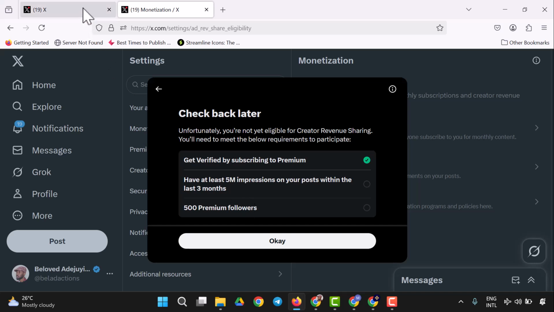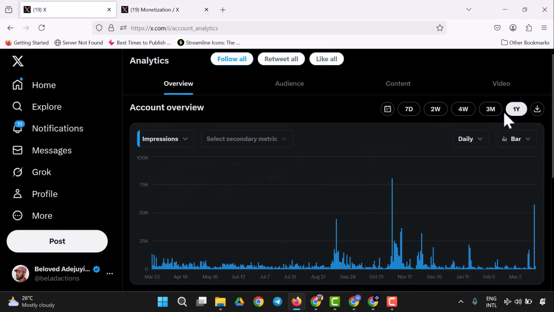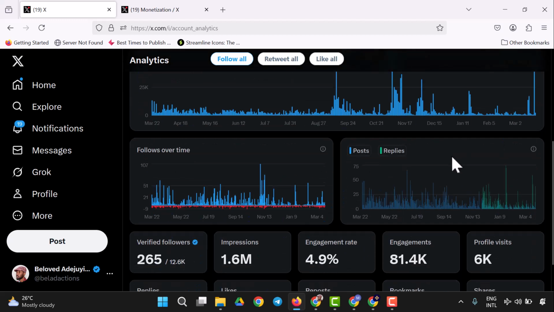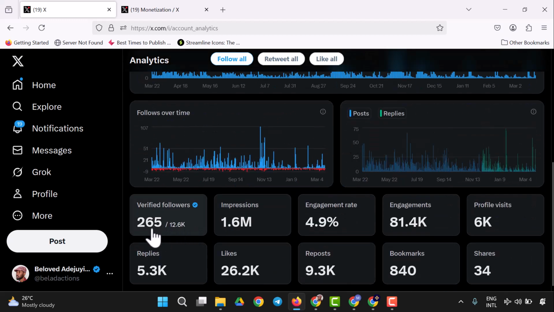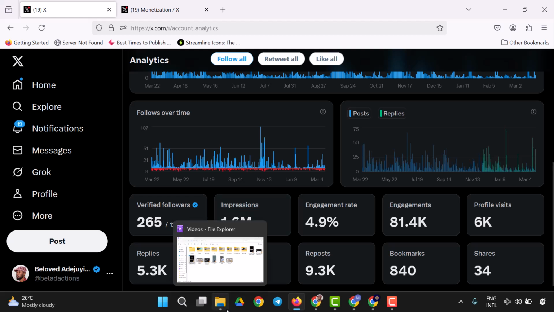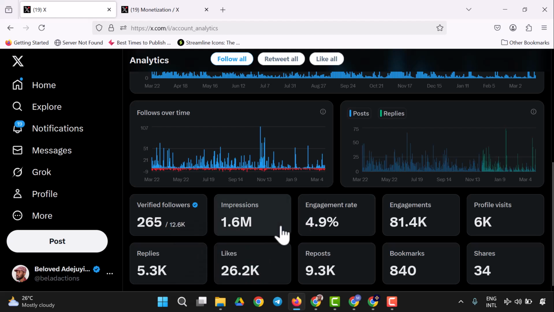So let's see what I have so far. Right now I would input 1 year. In 1 year so far, I only have 265 verified followers and 1.6 million impressions. I needed 5 million for 3 months. Even my old account has not had like the 5 million impressions. I only have 1.6 million impressions so far, so I have to work more to get that if I want to.